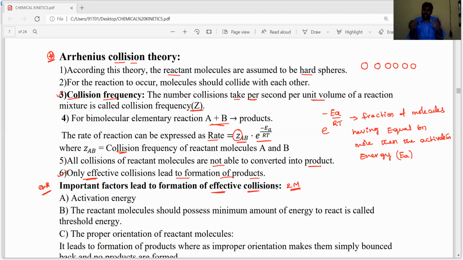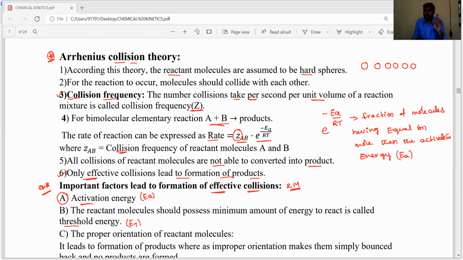Okay, dear students. Now, I already said, only effective collisions lead to the formation of products. So for the formation of effective collisions, what are the main important factors? There are 3 important factors, dear students. In order to form effective collisions, the reactant molecules must achieve activation energy, and they must reach transition state energy. It is also known as threshold energy.